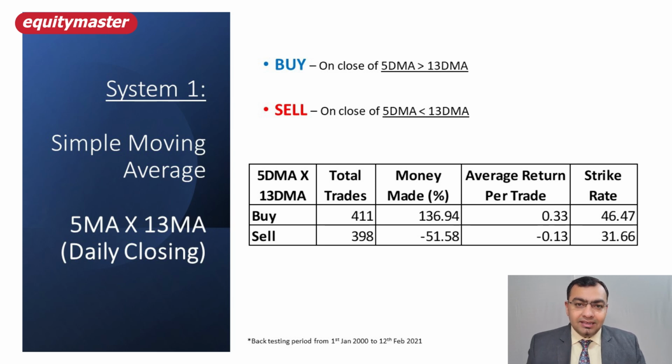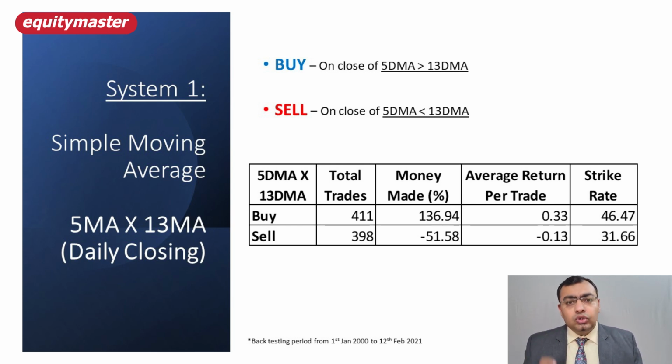Say Nifty is at 15,000, the 5 days average is at 14,998 and the 13 days average is at 14,900. So Nifty has closed above the 5 and 13, and the 5 average is above the 13, so I'll take a long. As soon as the 5 average turns negative and the market closes below those, I'll exit my long and go to the short. So at all points of time, I am in a trade.